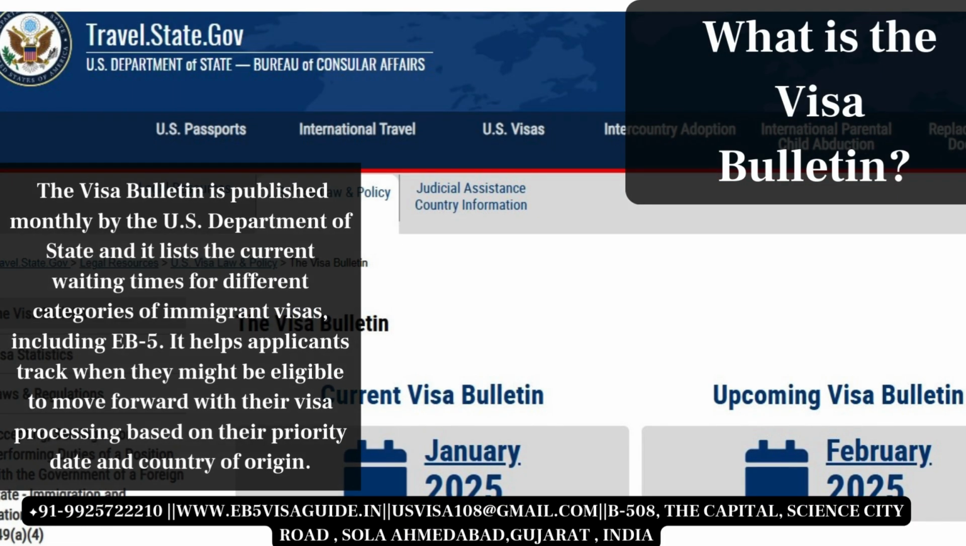The Visa Bulletin is published monthly by the US Department of State and it lists the current waiting times for different categories of immigrant visas, including EB5. It helps applicants track when they might be eligible to move forward with their visa processing based on their priority date and country of origin.